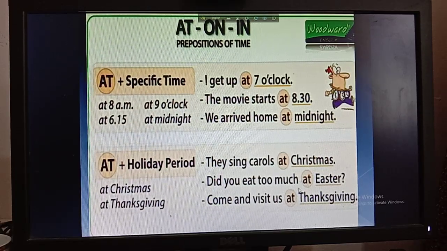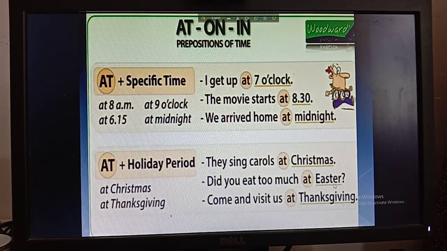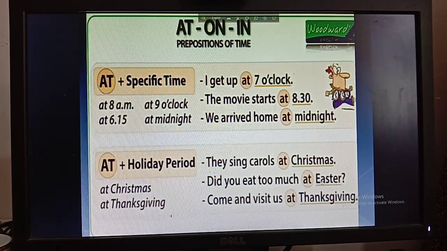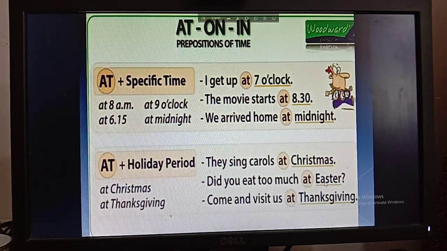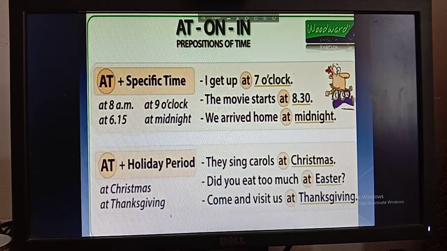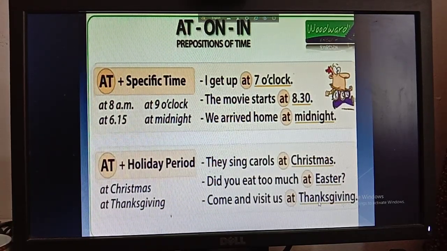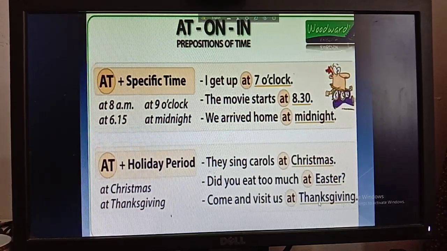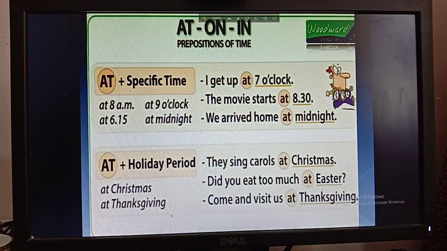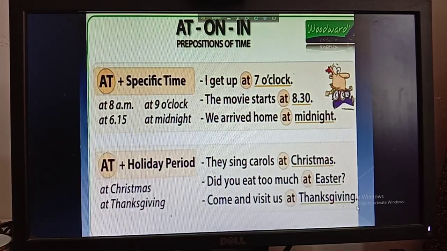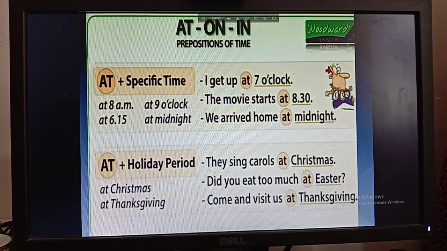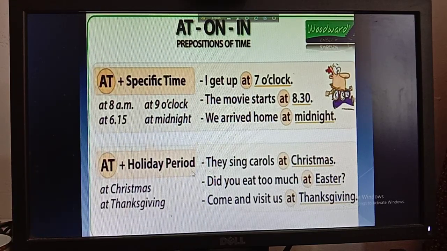Then, did you eat too much at Easter? So here the meaning of the sentence is, did you eat too much during the Easter period? Okay, then, come and visit us at Thanksgiving. That does not indicate the day of Thanksgiving. Actually it indicates the period of Thanksgiving. Okay, so we use at before a holiday period.